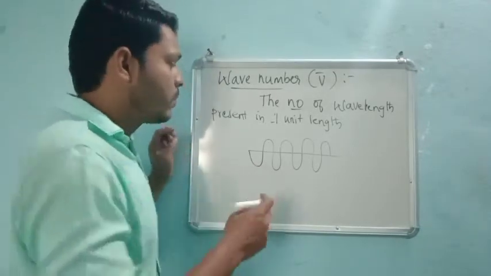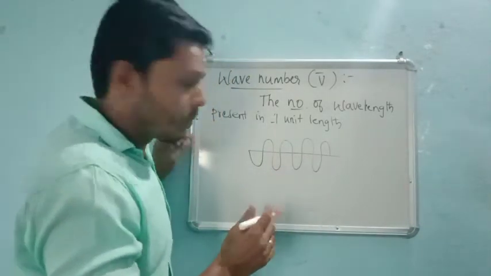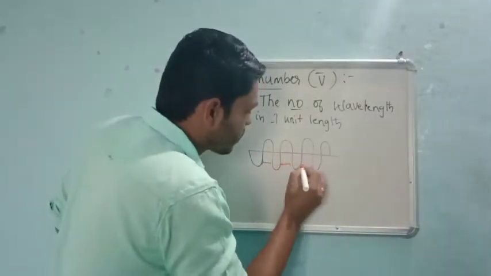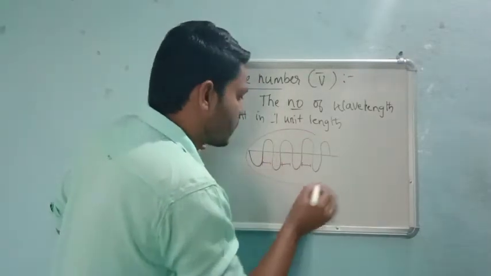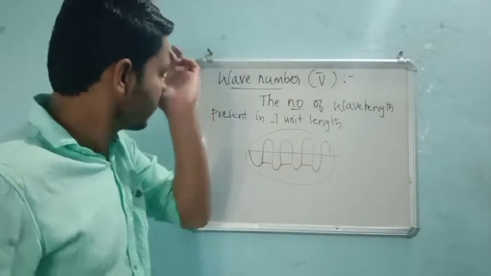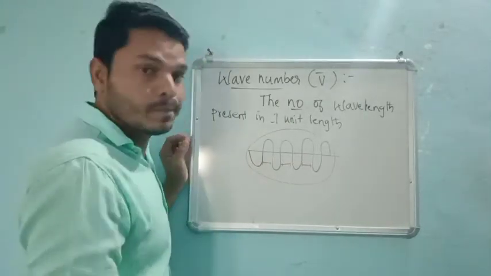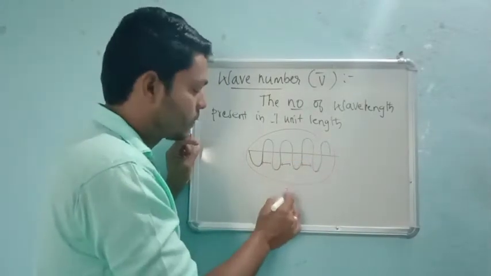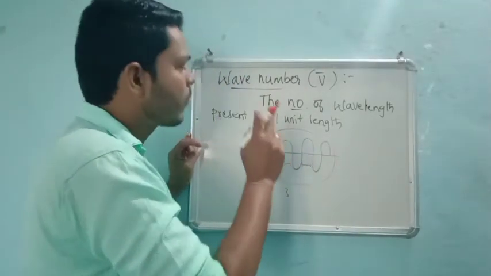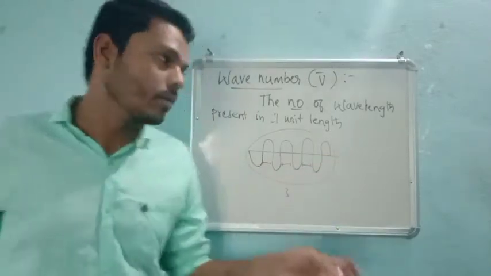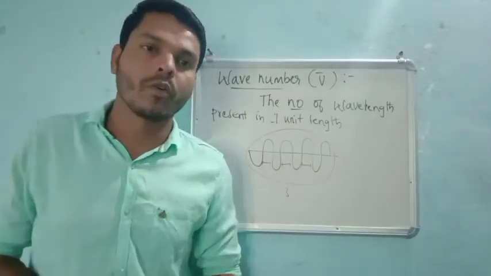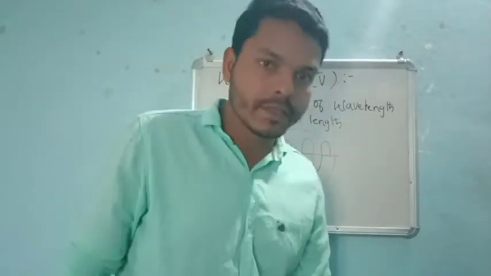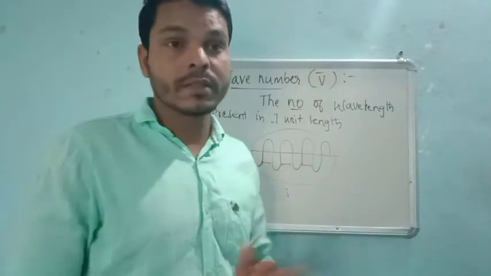The number of wavelengths, that means the number of crests or troughs, present in 1 unit length is nothing but the wave number. These are some of the definitions, dear students, in this chapter.